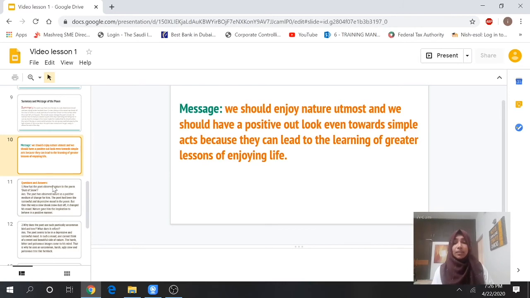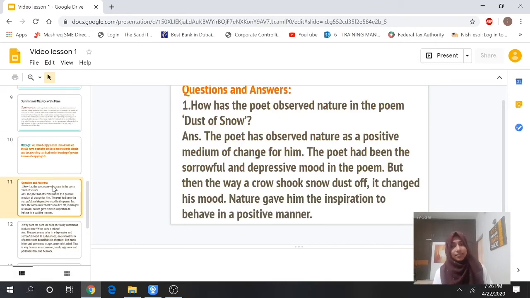And now just look at the questions and answers. How has the poet observed nature in the poem Dust of Snow? Then the answer is there. He observed nature as a positive medium of change for him. The poet had been in a sorrowful and depressive mood in the poem, but then the way a crow shook snow dust off changed his mood.